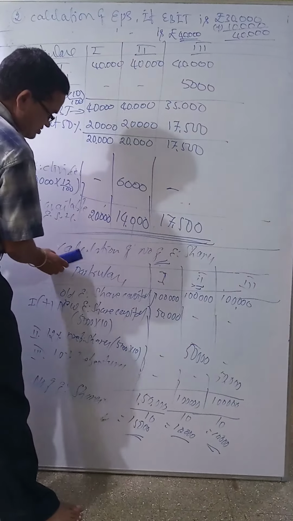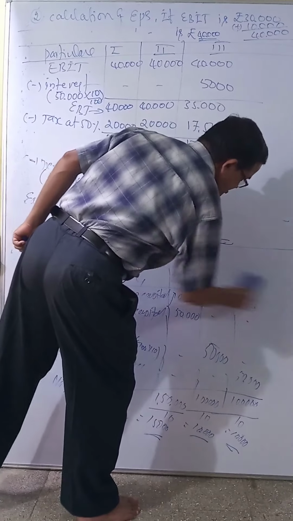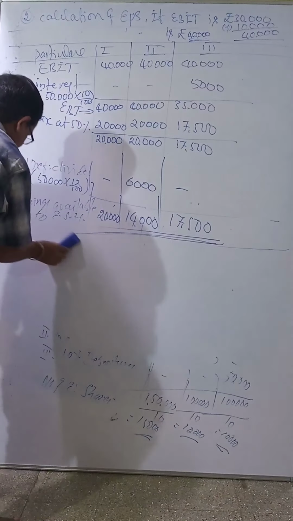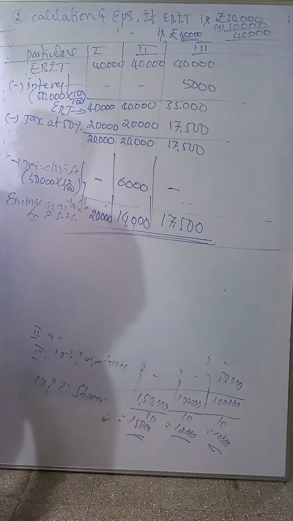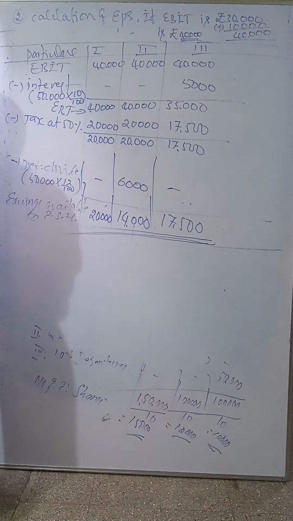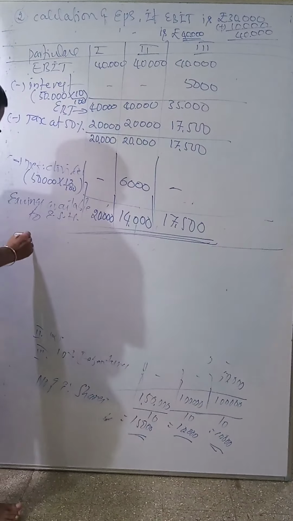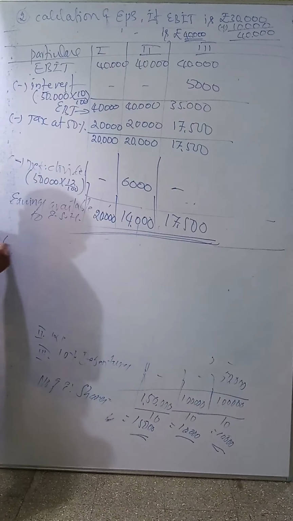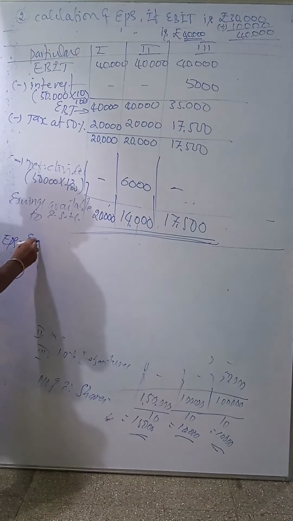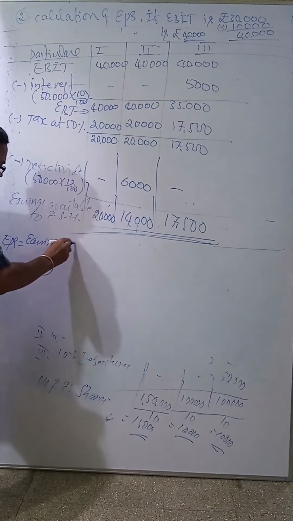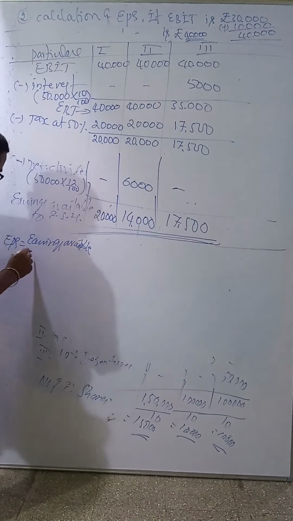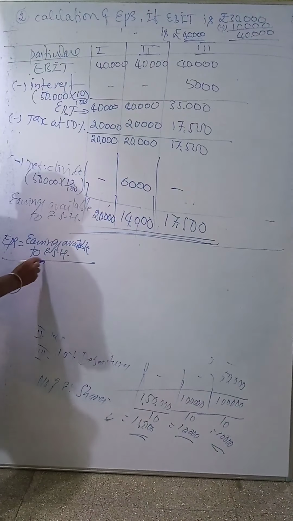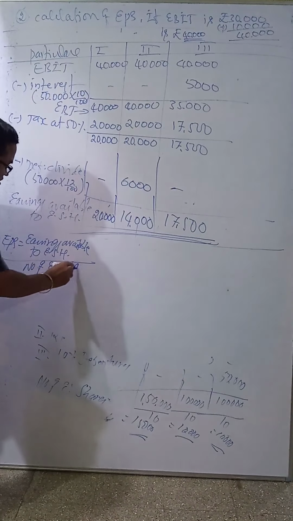EPS, earning per share, equals earning available to equity shareholders divided by number of equity shares.